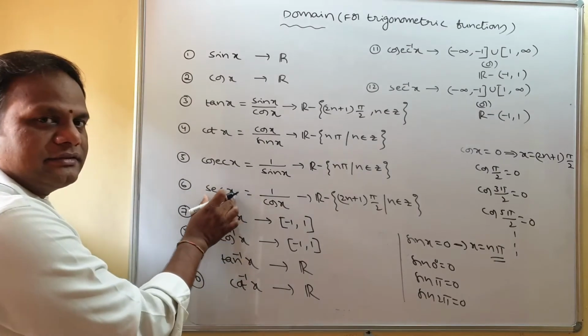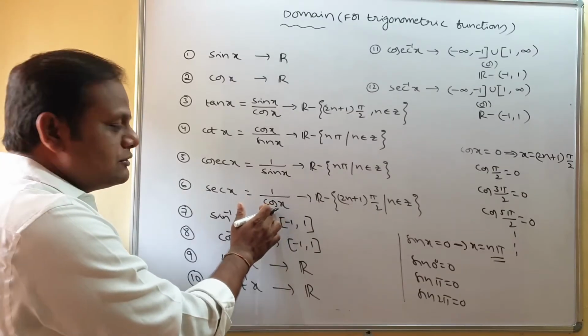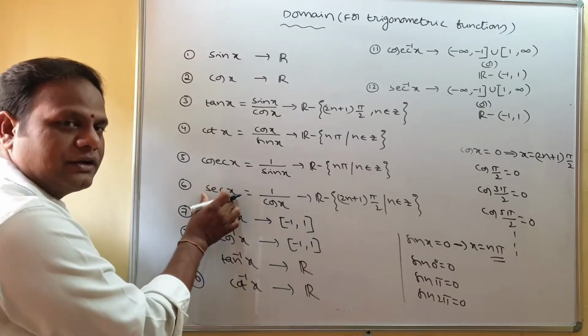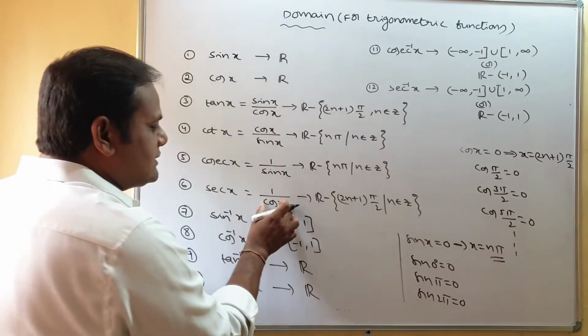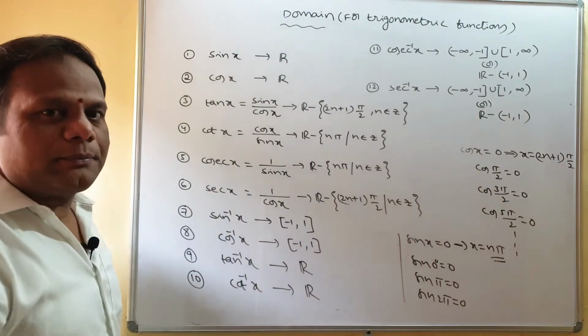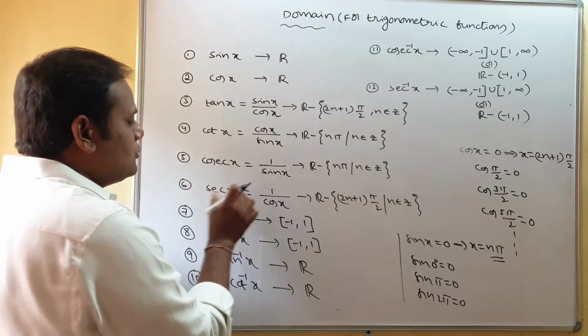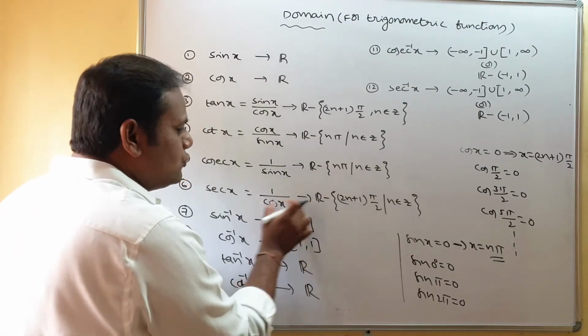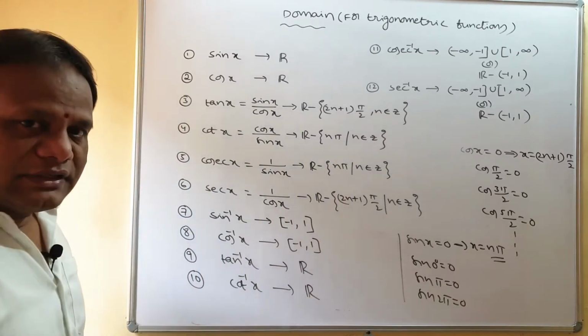Coming to secant x, it is 1 by cos x. So where it is not defined? If denominator is 0, this is not defined, is it? So cos x is 0, this is not defined. When cos x is 0? At (2n plus 1) into pi by 2. So domain of secant x is all real numbers except (2n plus 1) into pi by 2, is it?